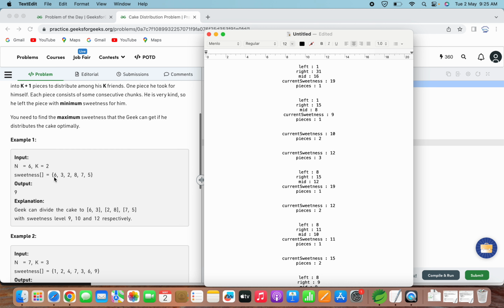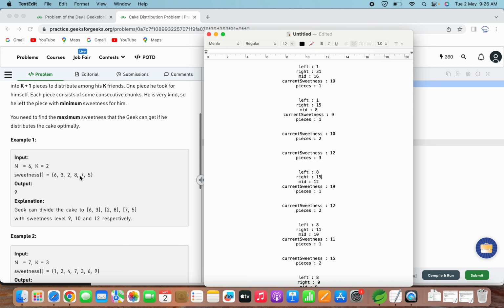So the only piece possible is this one, but here there are 2 friends and one for himself, so the number of pieces required is more, but the current number of pieces is 1 only.